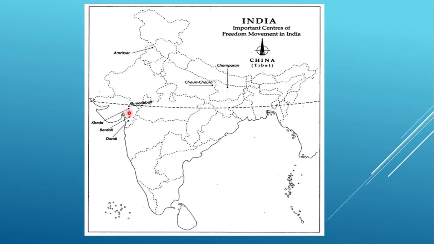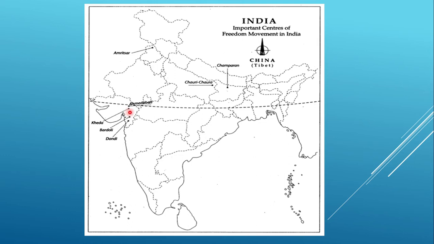During this particular Kheda Satyagraha, the British and their officials forced the farmers and confiscated their assets, but still the farmers never turned aggressive, and because of that this is again one of the most famous satyagrahas in the Indian freedom movement.